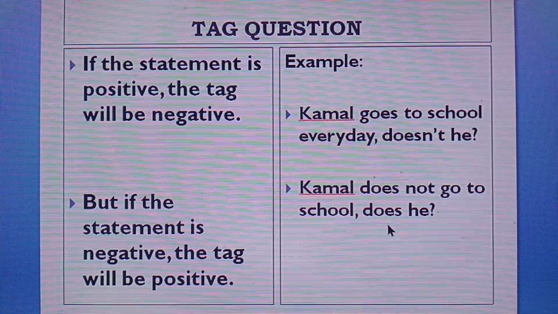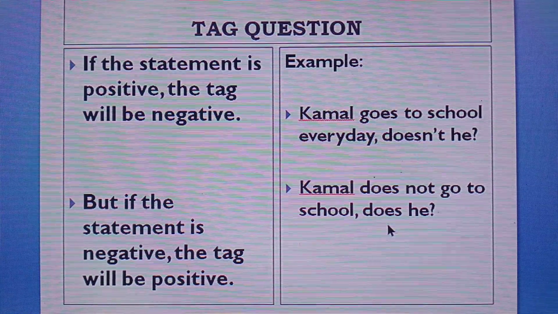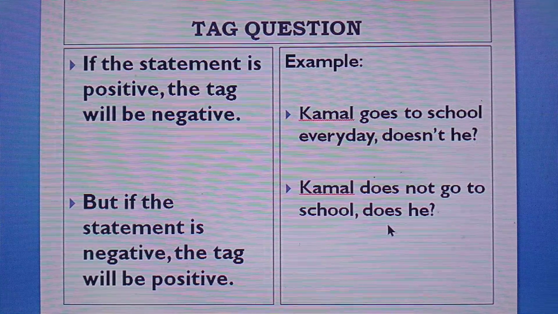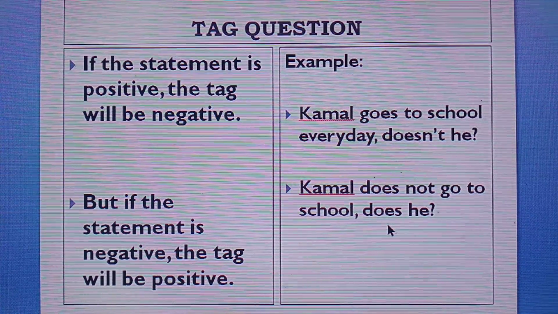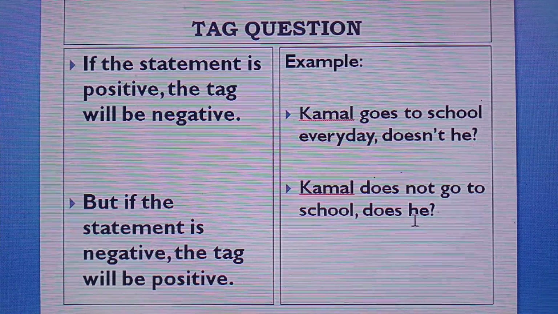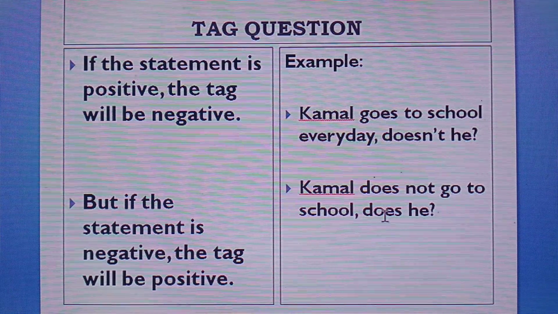And the structure of a positive tag is the auxiliary verb of the statement and then the pronoun of the statement's subject.